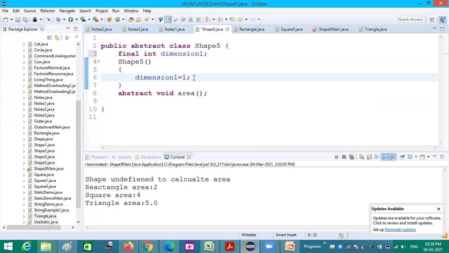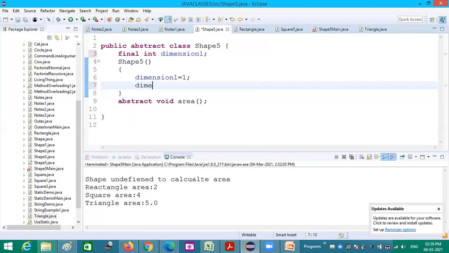Okay, first time dimension1 equal to 1. Next time dimension1 equal to 12. If I give it like this, it reports an error: final dimension1 is already assigned, we cannot reassign it. Or if somewhere inside a method, or in the main, I try to change the value, it reports an error.